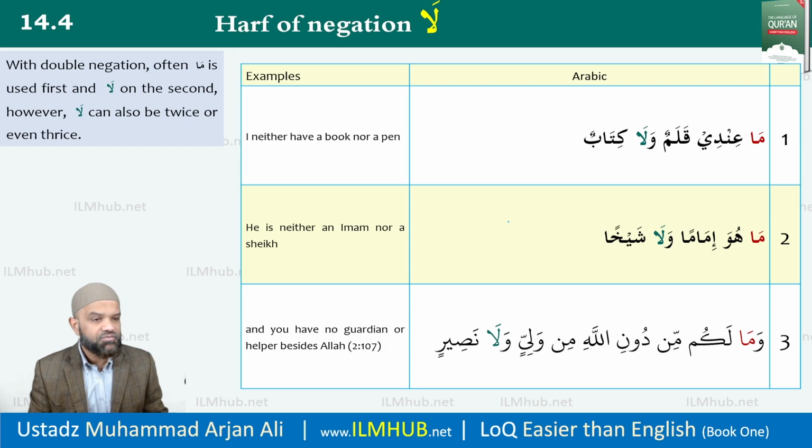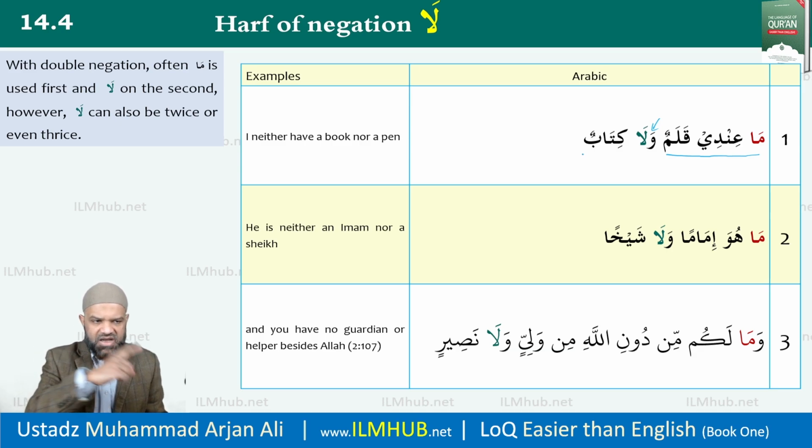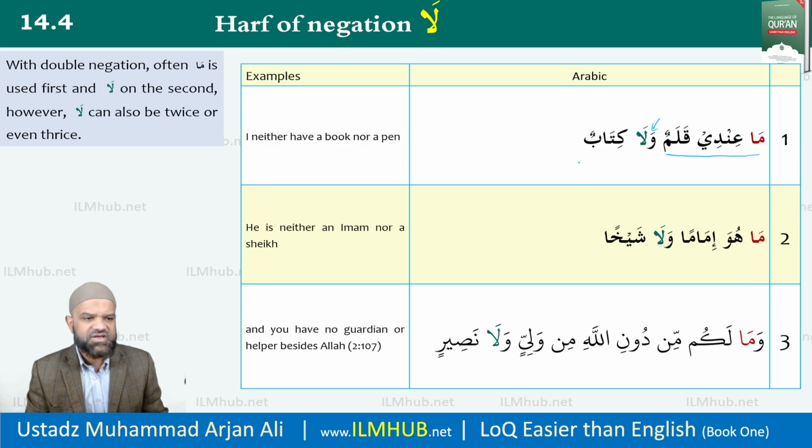So the first 3 examples, the first one is ma indee qalamun. I don't have a pen. But by putting wa here, I'm joining something else to it. Wala kitabun. So I'm using la again for negations. Ma for the first one, la for the second negation. Another example of it here. Ma huwa imaman. He is not an imam. Wala shaykhan. Nor is he a shaykh. So again, 2 negations here. Ma first, la in the second.